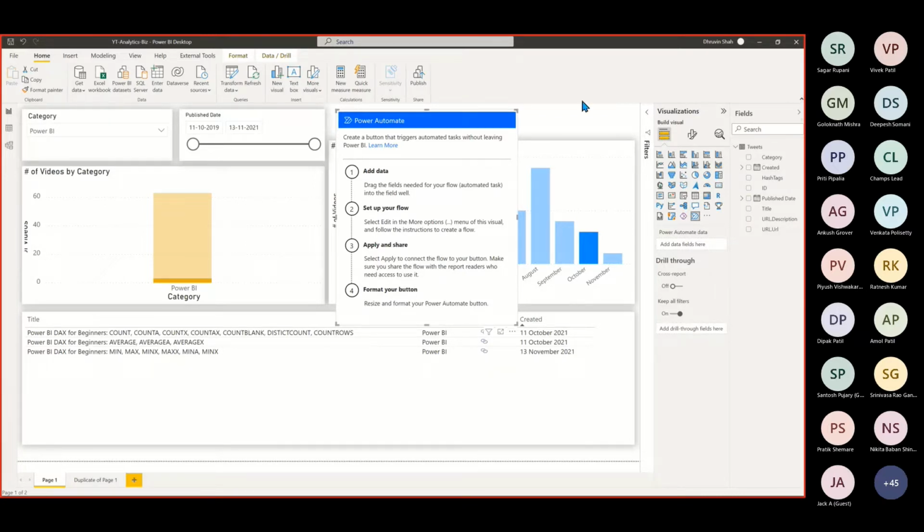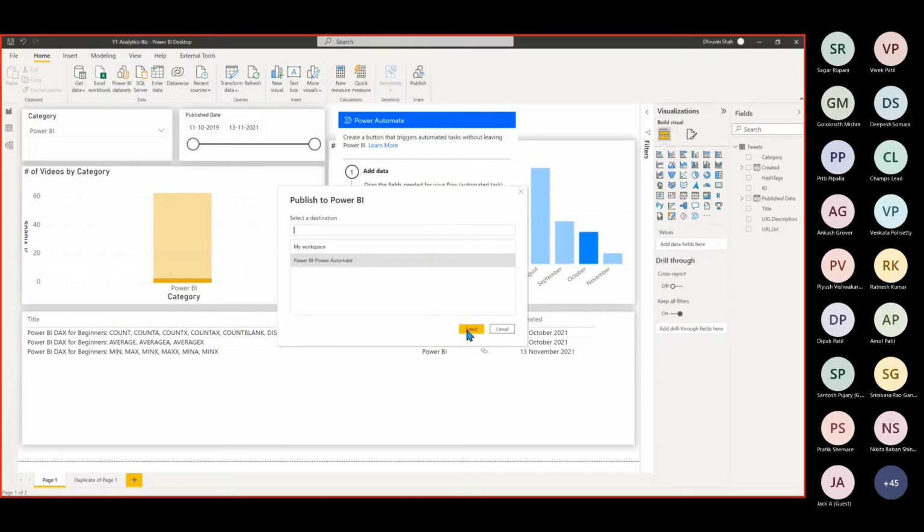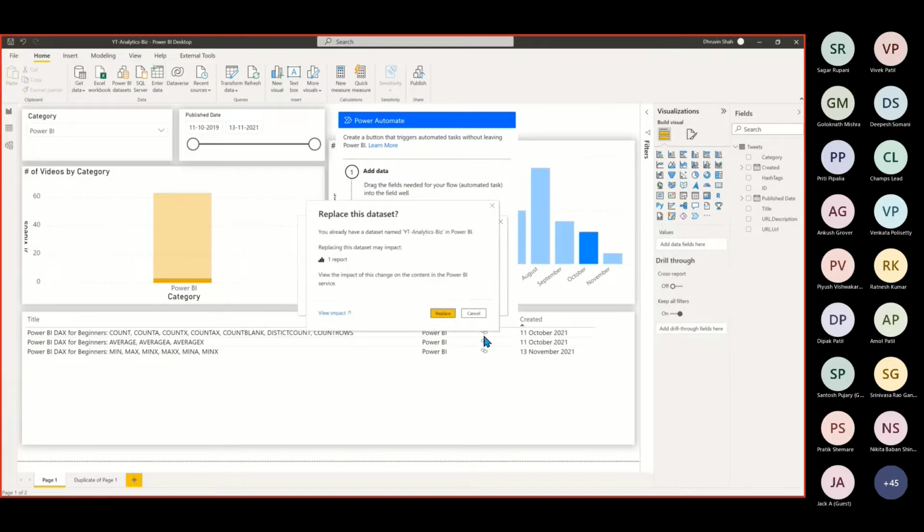So the tip is, once you add your Power Automate visual, just publish your report. Here I'm publishing this report to one of my workspaces. I already published it once, so I'm just replacing that. So we can perform the rest of the work in the service itself.